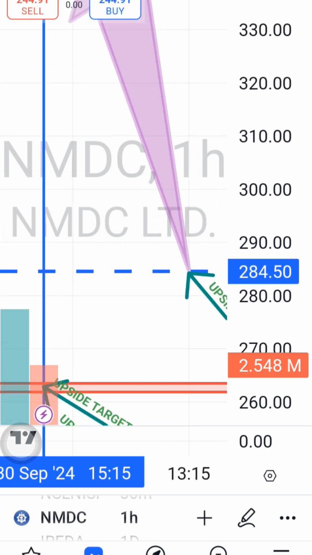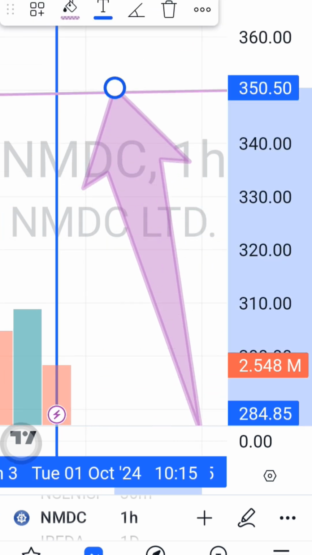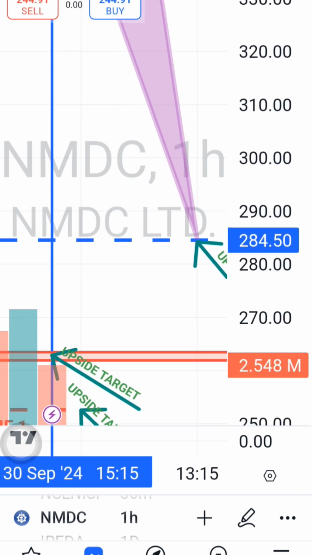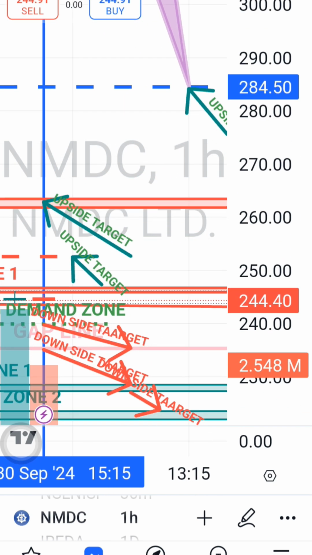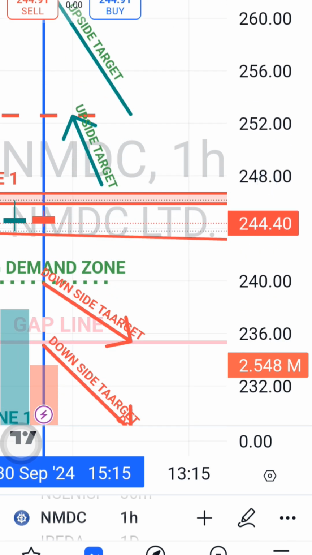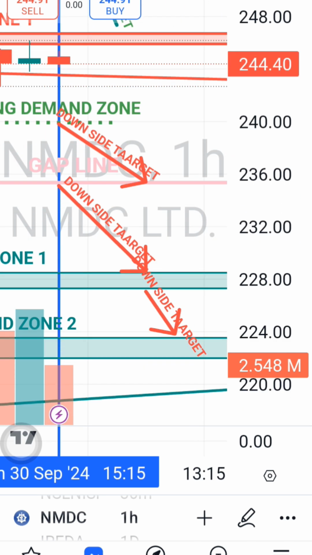Actually, if you see, the new all-time high will be around 350. Maybe it may take some time, but generally metals, if bullish, immediately fire up. Already we are seeing the metal index and all firing up. So this is the upside and downside target.